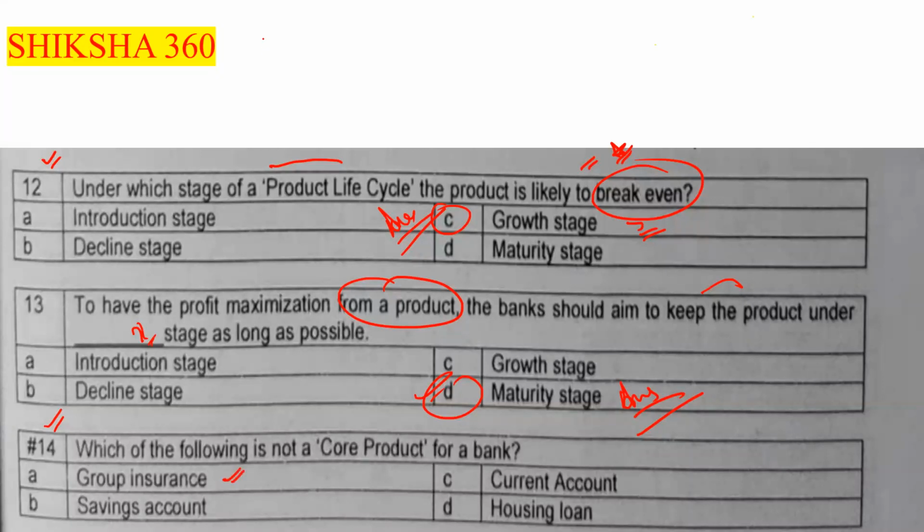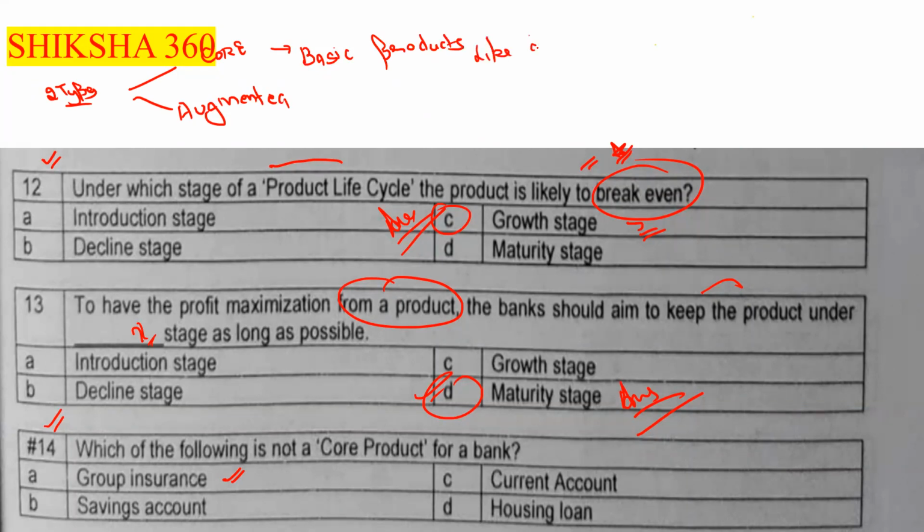So we have discussed that there are two types of products. First one is the core, second one is the augmented. Under the core, we have basic products like deposits or loans.